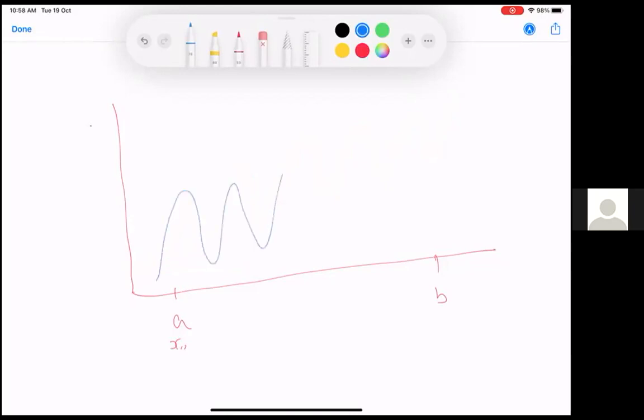this is a. So f(a), then we look at plus minus epsilon by 4 lines.